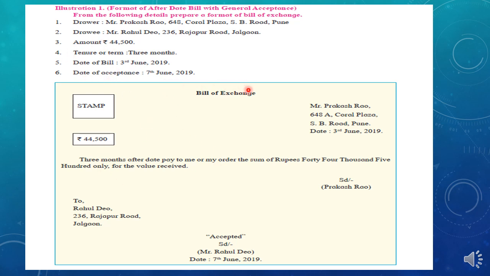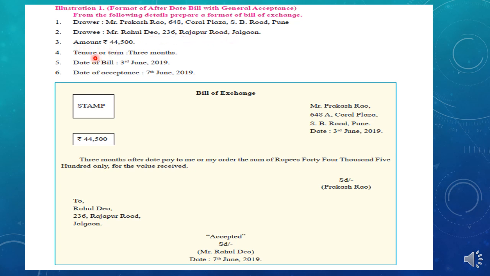First of all, in the middle center of the paper, we will give the heading bill of exchange. On the left side, a legal stamp will be stuck. On the right hand side, the maker of the bill, that is the drawer, will write his name and address. Suppose the drawer's name is given as Mr. Prakash Rao, 648 Coral Plaza, SB Road, Pune, and the drawee's name is given as Mr. Rahul Dev, 236 Rajpur Road, Jalgaon.